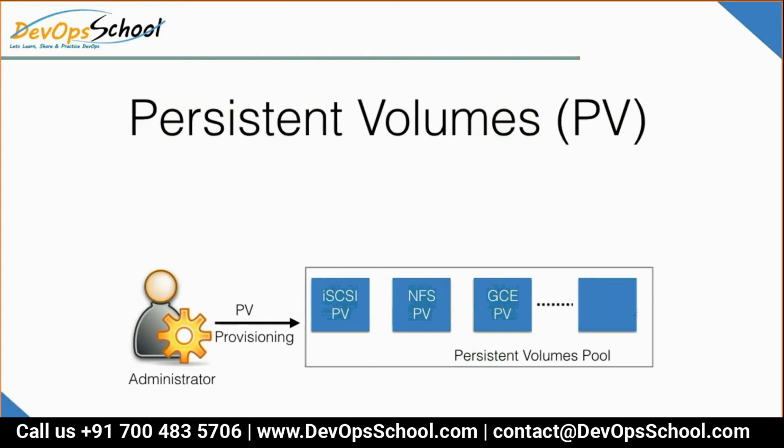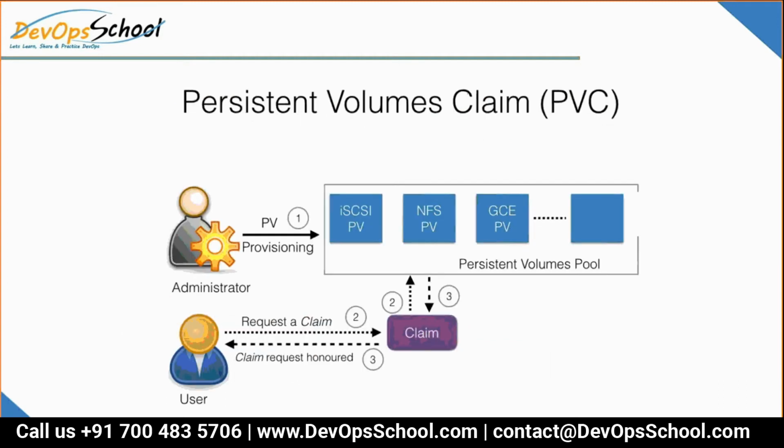PV can be created using the persistent volume API resource. PV can be created with any different technology. You can have NFS, object storage, network storage, block storage, whatever technology you use, don't care. Look at it very carefully.